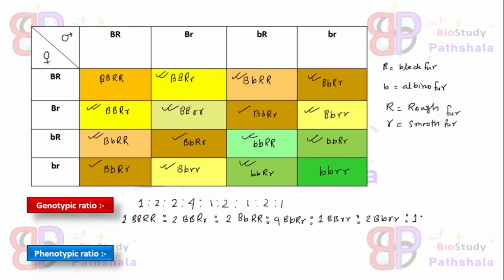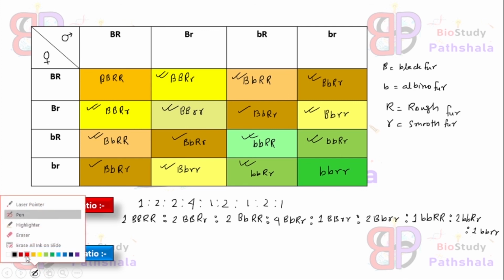Next one will be for small b, capital R, 2 will be for small b, capital R, small r, and the last one will be for small b, small r, right? So now we will see the phenotypic ratio.